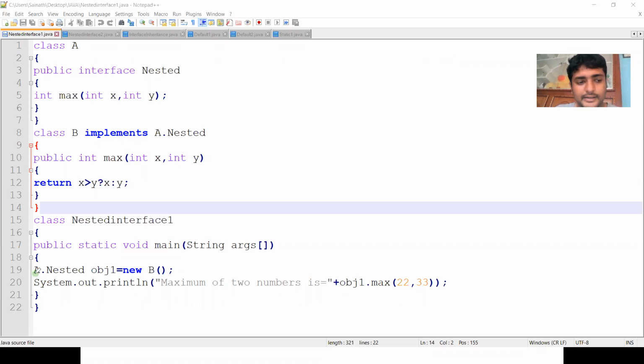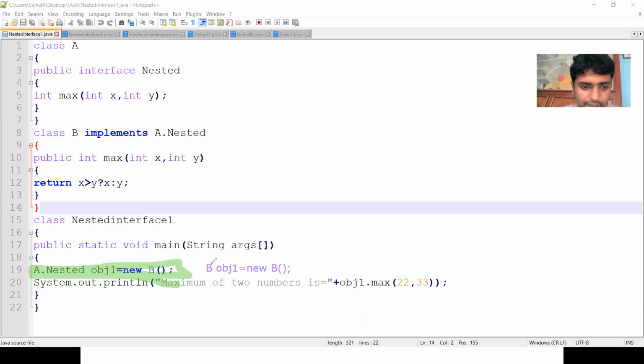Here see the new way of creating the object. In general, we will use the class name. So here the class name is B, then obj1 is equal to new class name B. In general, we will use this syntax to create an object.